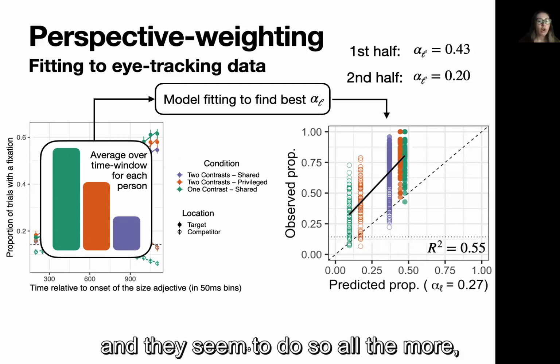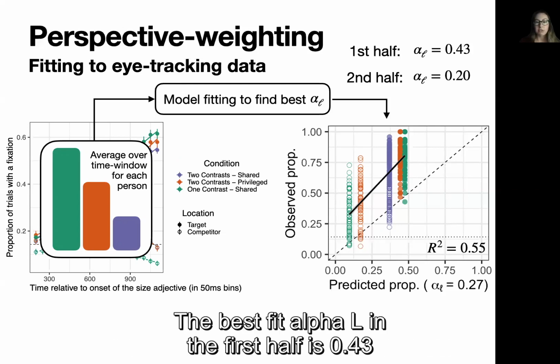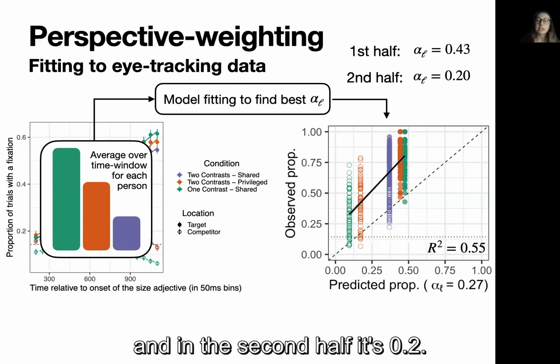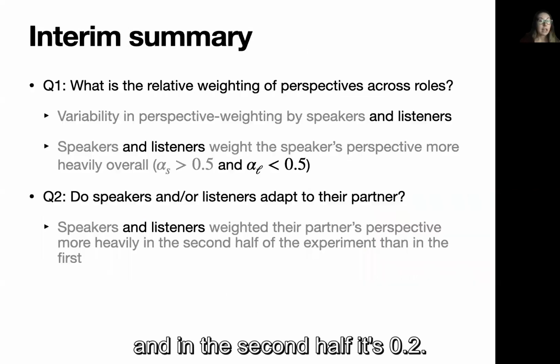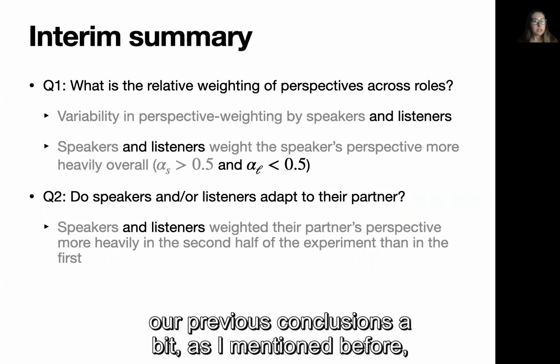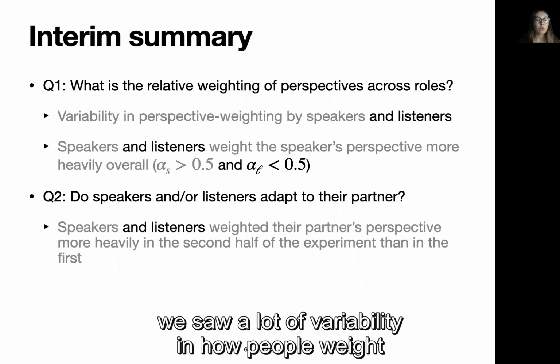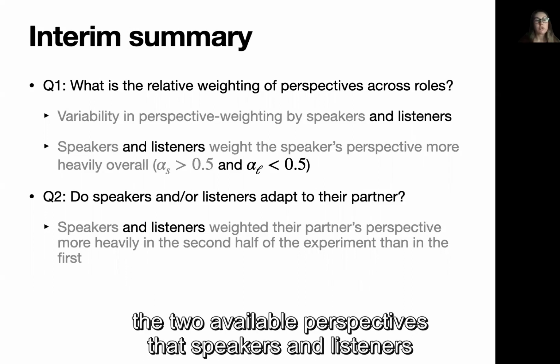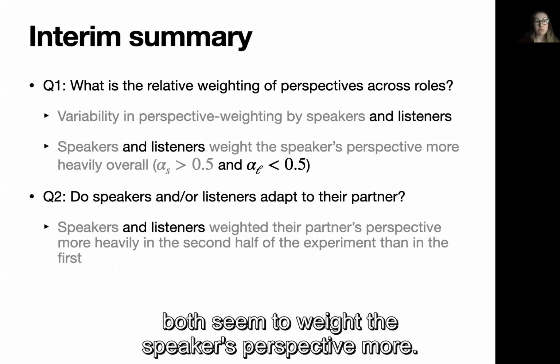And they seem to do so all the more over the course of the study. The best fit alpha L in the first half is 0.43, and in the second half, it's 0.2. So now after applying this multiple perspective model to eye tracking data, we can update our previous conclusions a bit. As I mentioned before, we saw a lot of variability in how people weight the two available perspectives, but speakers and listeners both seem to weight the speaker's perspective more.